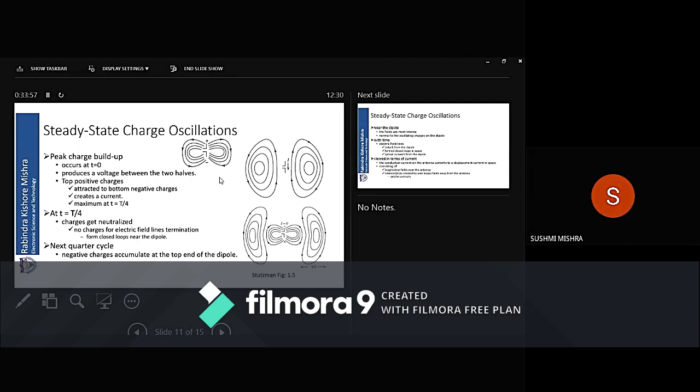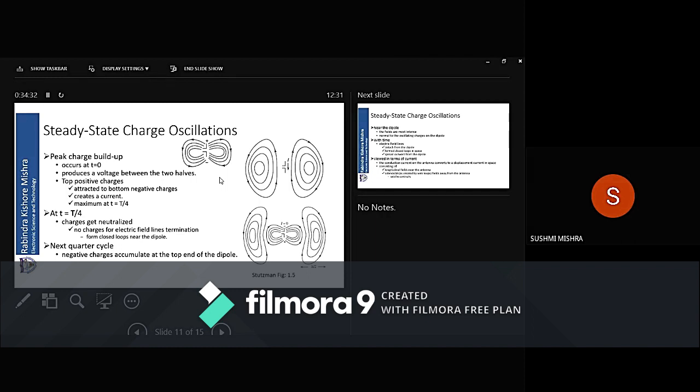So this occurs at t equal to 0. This is what occurs in the first figure, the left-side figure. That will produce maximum charge at the top and minimum charge at the bottom. Suppose 5 coulomb: the upper one will have plus 5 coulomb, the lower one will have minus 5 coulomb. If there is a charge difference, there will be a voltage difference between the upper half and the lower half.